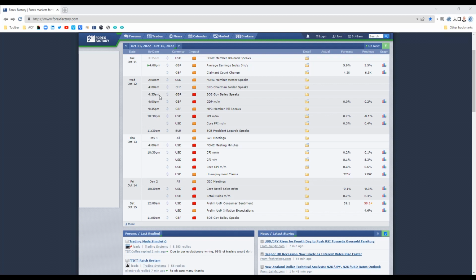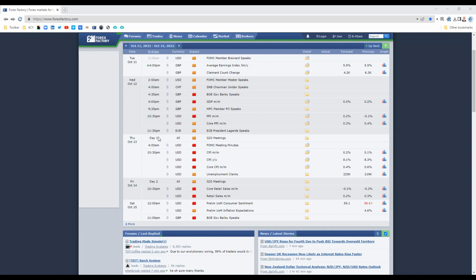In the early morning for me, 4:35 a.m. for the pound, we've got the Bank of England Governor Bailey speaking. At 4 p.m. in the afternoon for the pound, we've got GDP figures, and then into the evening at 10:30 p.m. for the US, we've got the PPI figures, core PPI.